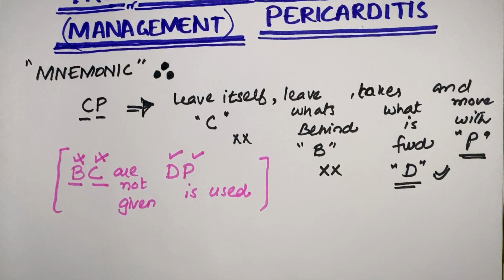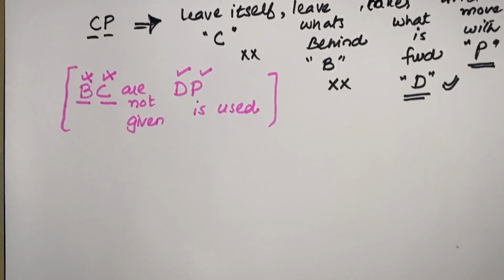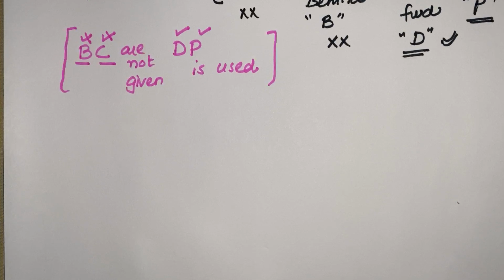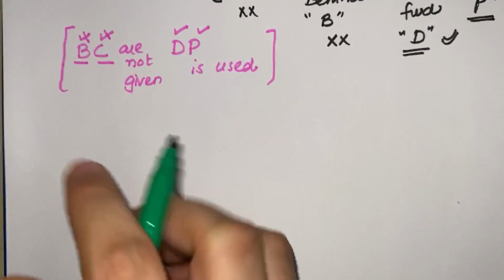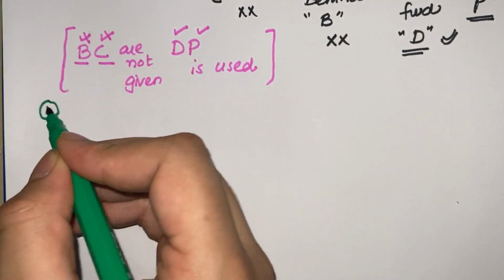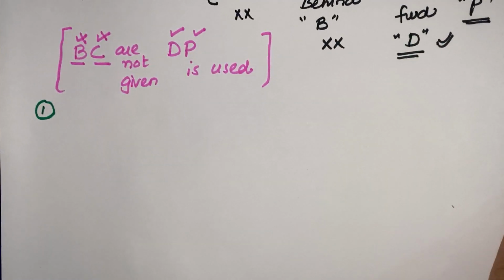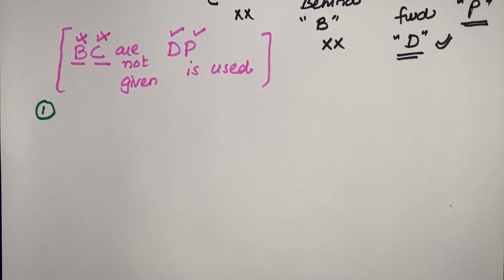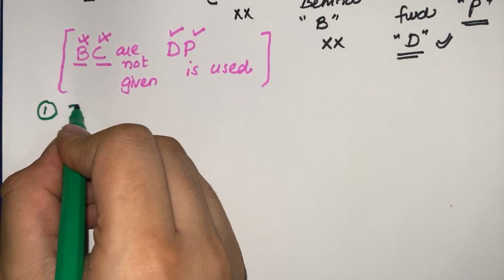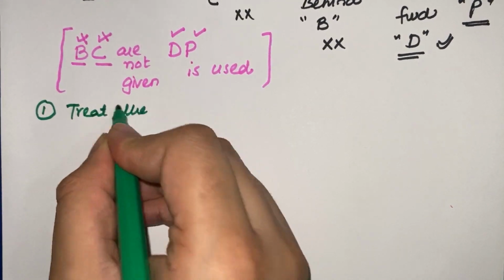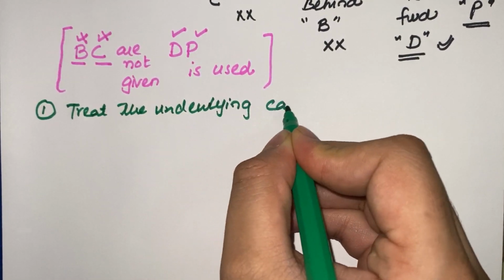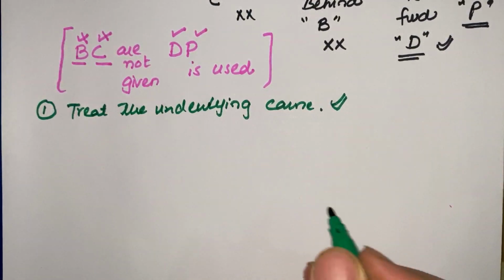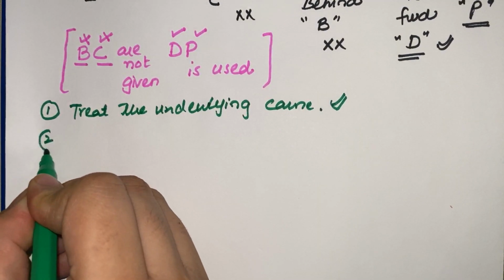Now why I have said this, I'll explain and clear the whole thing. First point, as I've already discussed in acute pericarditis, whenever a disease has some systemic underlying disorders, the first treatment step in the management is that we will treat the underlying cause. We assess the patient for what the underlying cause is, and we treat it accordingly. Moving on to the second point.